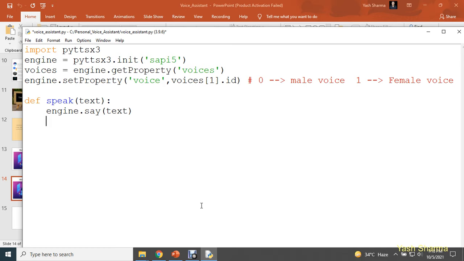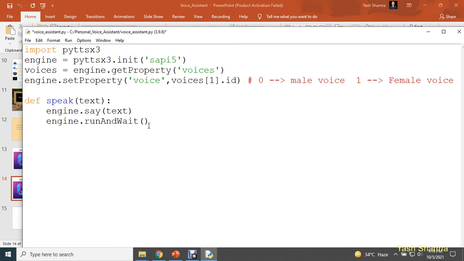In your IDLE editor, guys, we need to use this function engine.runAndWait. The A you need to write in capital, and the W also in capital: runAndWait. So what exactly are we doing here? We are defining a very simple function. This function is going to get a text from you. The moment this function receives a text, it will speak that text, and runAndWait will make that audible for you.